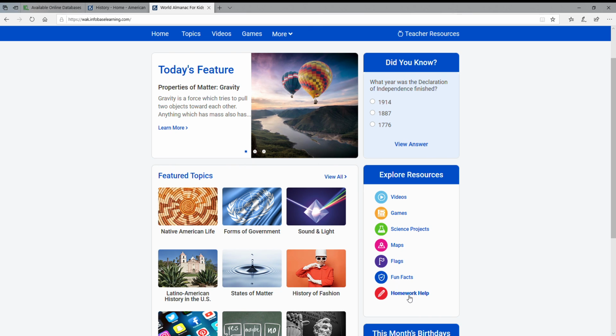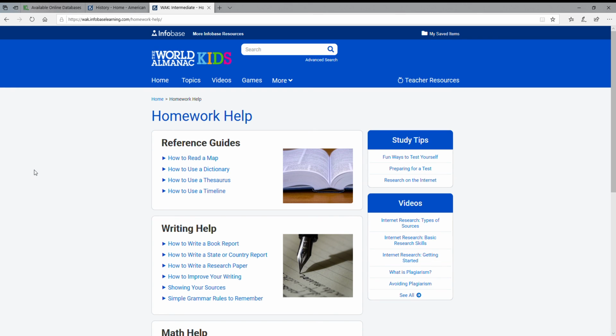There's also a homework help area in here, which will give you, again, some tools and tips very similar to what we saw in the literature databases and the history databases, how to use a dictionary, how to write a book report, how to write research papers. So those tools are in here as well.